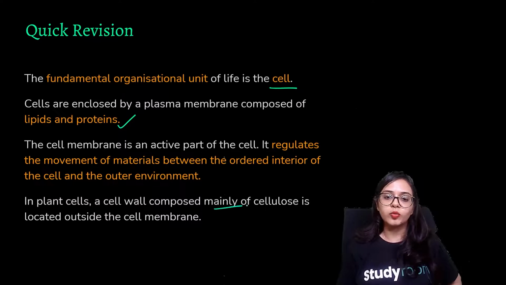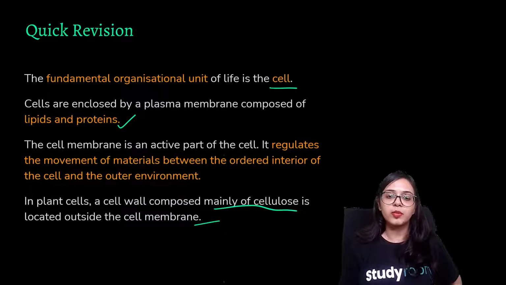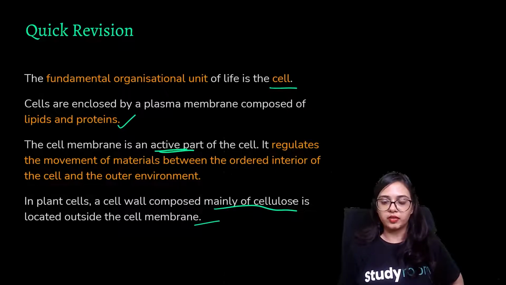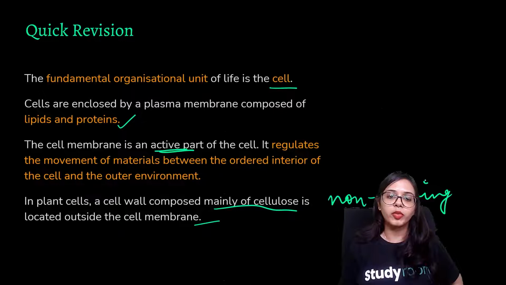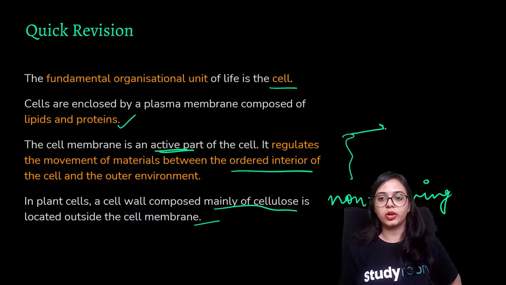It is composed mainly of cellulose, and it is located outside the cell membrane, whereas the cell membrane is the active part of the cell. The cell wall is the dead part of the cell, the non-living part of the cell. And the cell membrane regulates the movement of materials between the ordered interior of the cell and the outer environment. That means that the cell membrane is semi-permeable in nature.